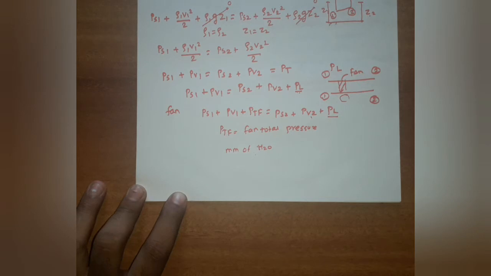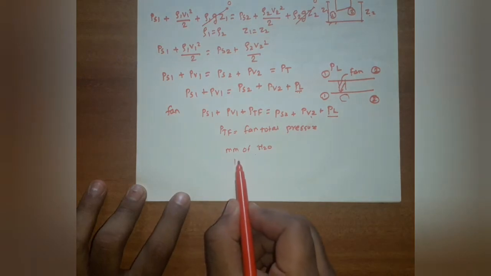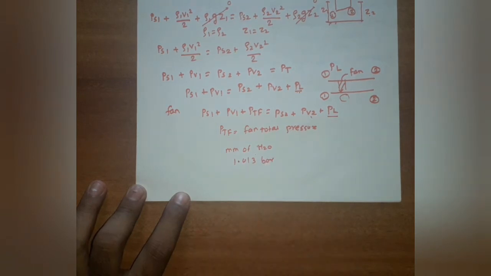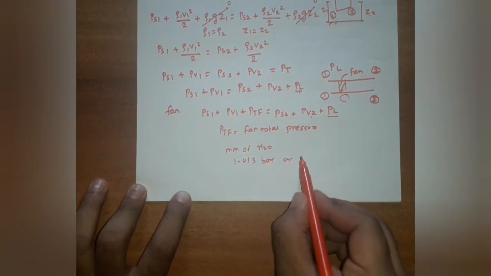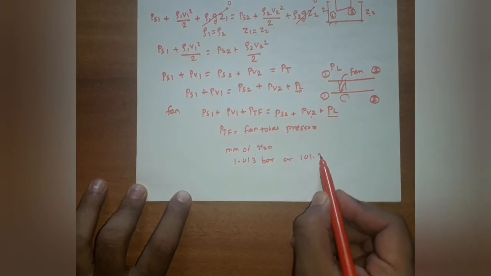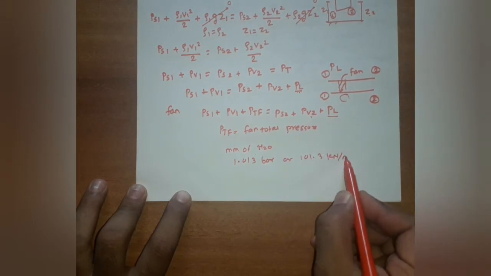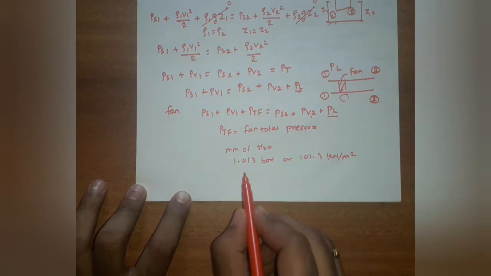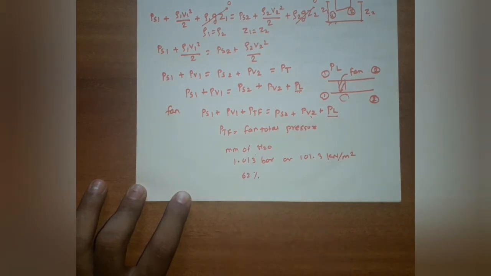The standard air is the air which corresponds to 20 degrees Celsius, and the atmospheric pressure of air is 1.013 bar. We have to consider this pressure, or it is 101.3 kilonewton per meter square, and the relative humidity of air is 62%.